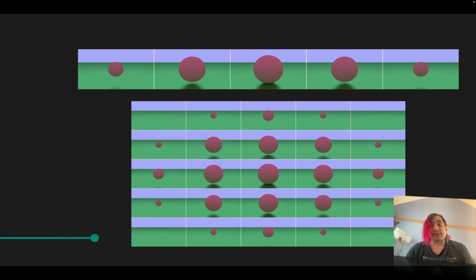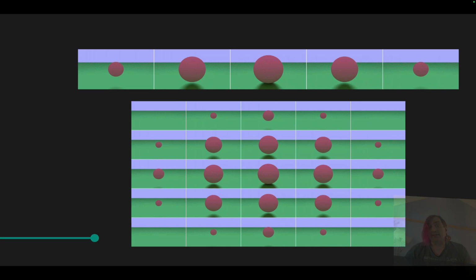The top picture here is 5 slices of a 4-dimensional ball, and you can see that each slice is a 3-dimensional ball. The picture below it is 5 slices of a 5-dimensional ball, and as you can see, each slice is a 4-dimensional ball. So now back to kissing numbers.